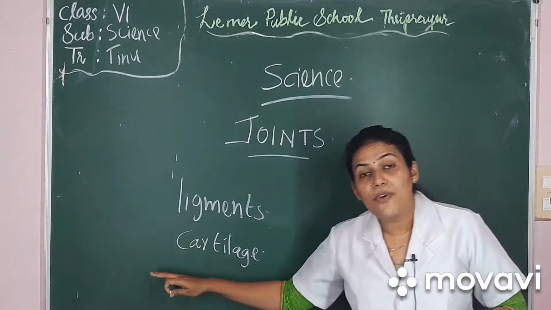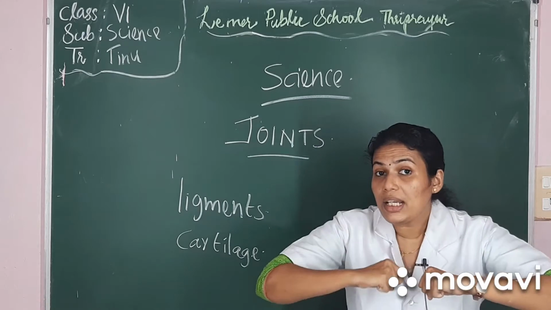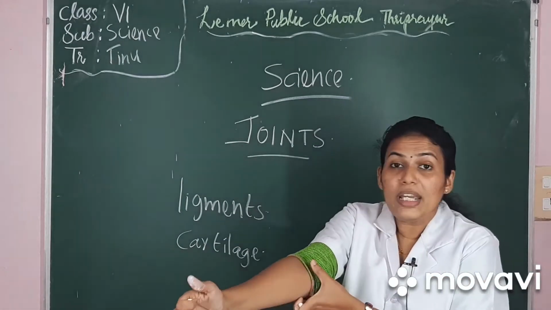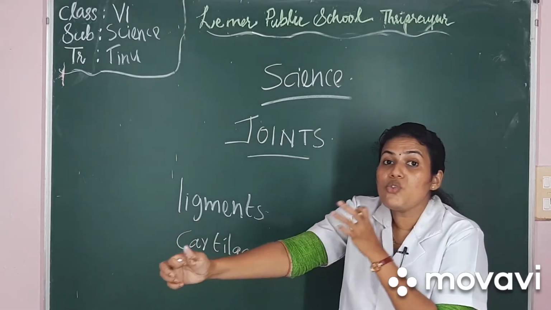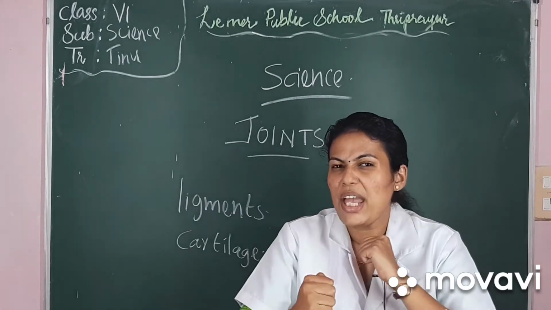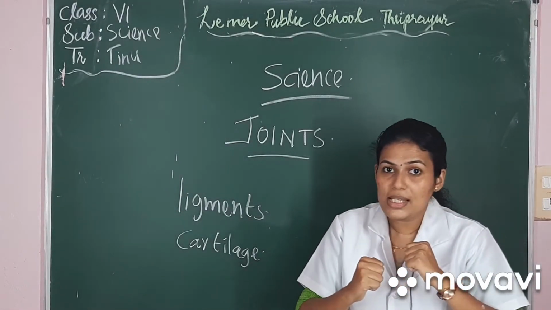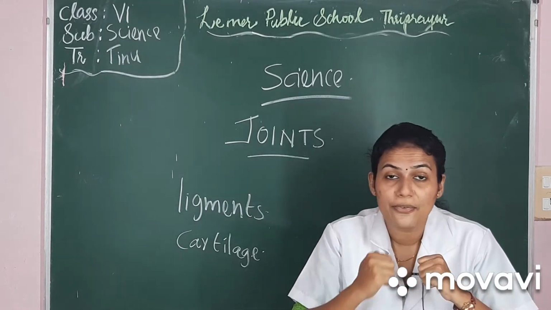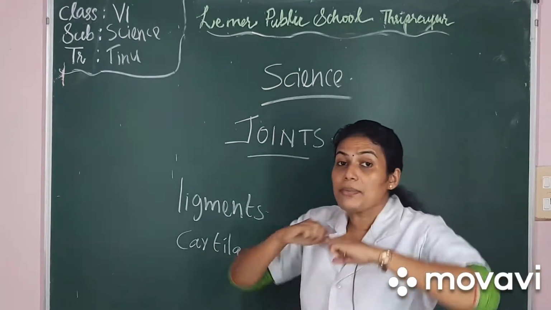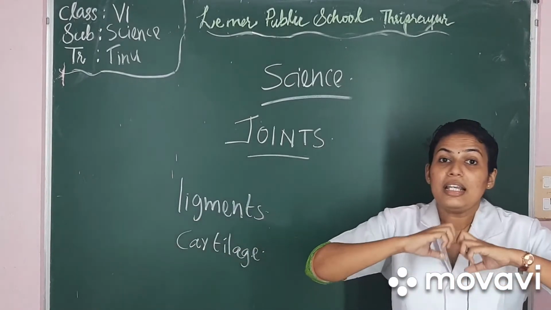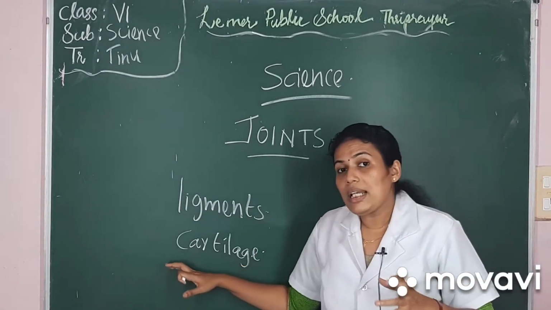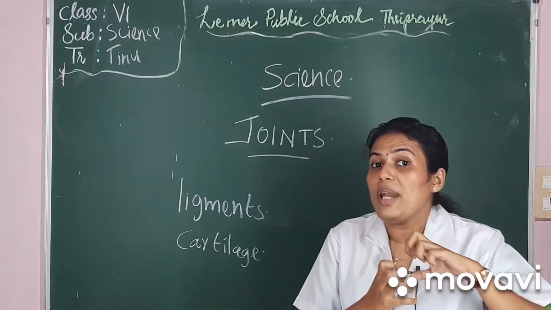The nature of this cartilaginous tissue is that it is a layer of tough and elastic nature. Now what is the function of this cartilage? Cartilage reduces the friction between the bones. We know in these joints two bones are meeting, isn't it? So there is a possibility of wear and tear due to friction. In order to reduce that friction, the cartilages are formed at the ends of the bones, and between these bones we have the ligament tissues. So the function of the cartilage is to protect the bone ends.